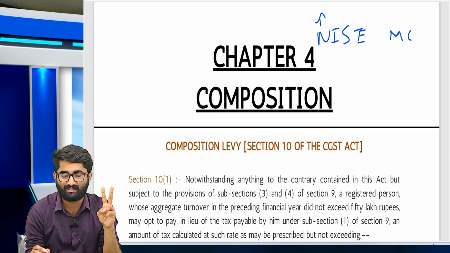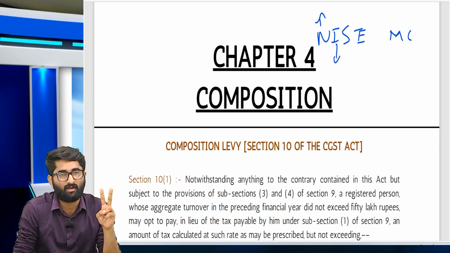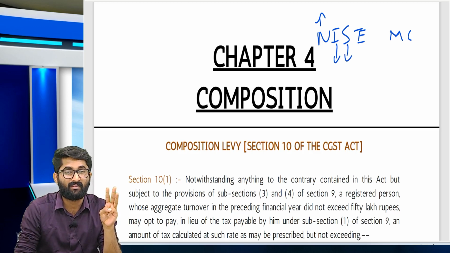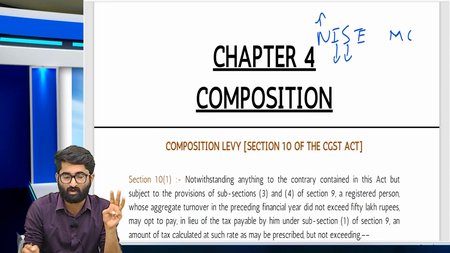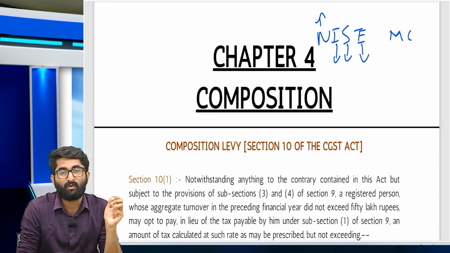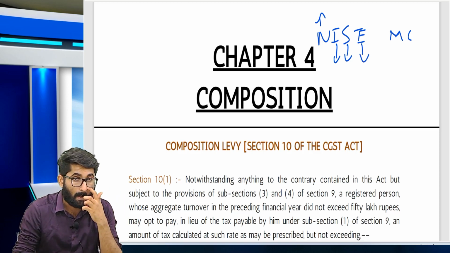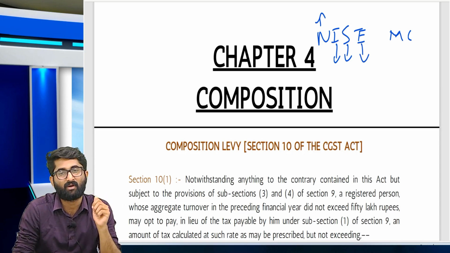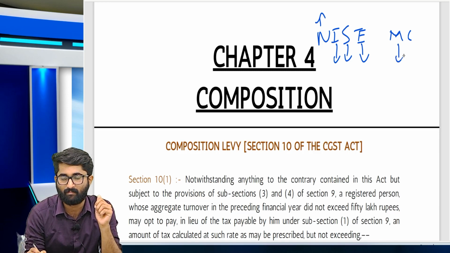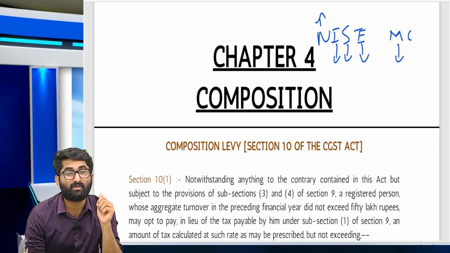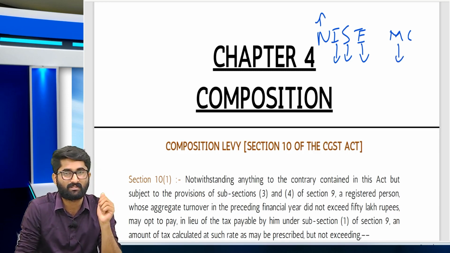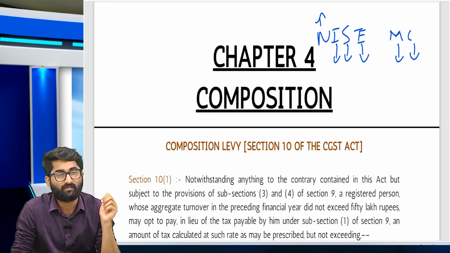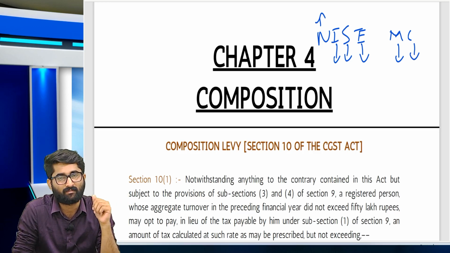I: if you are an interstate supplier, then you are not eligible for composition scheme. S for supplier of service, E for supplier under e-commerce, then you are not eligible for composition scheme. M for manufacturer of notified goods, then you are not eligible for composition scheme. C for CTP, NRTP. If you are CTP, NRTP, then again you are not eligible for composition scheme.